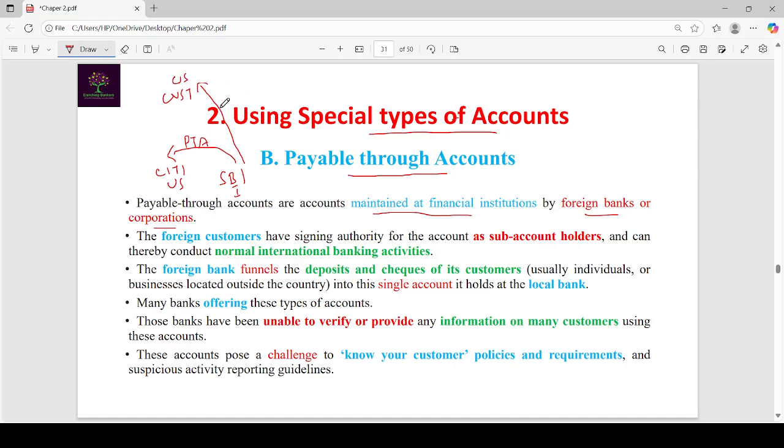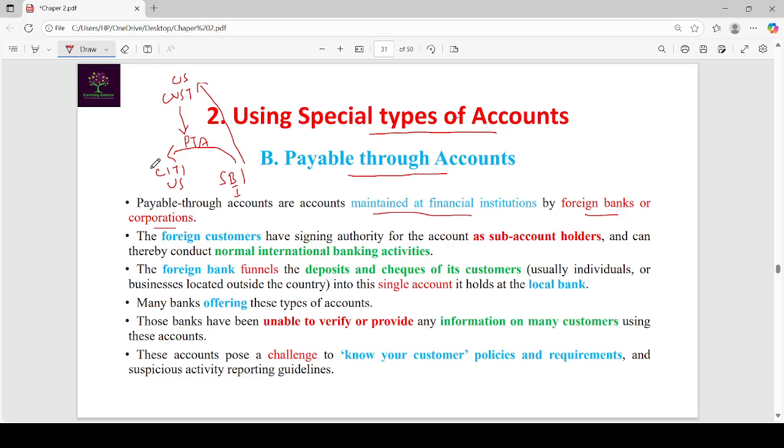So SBI has US customers. It provided sub account holdership to these customers for doing their transactions through the payable through account.